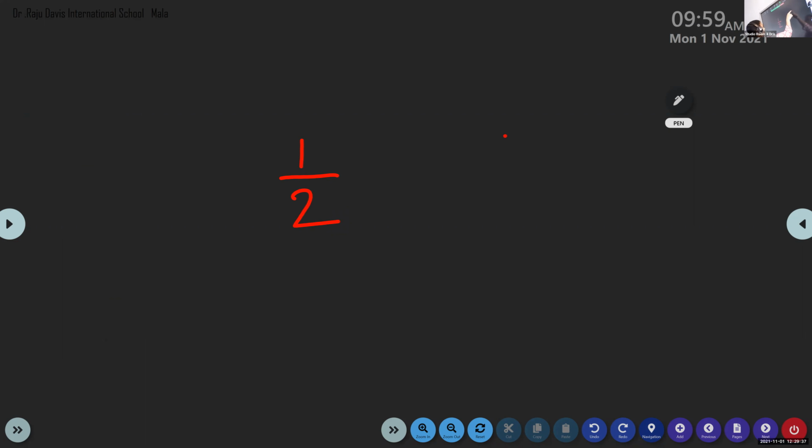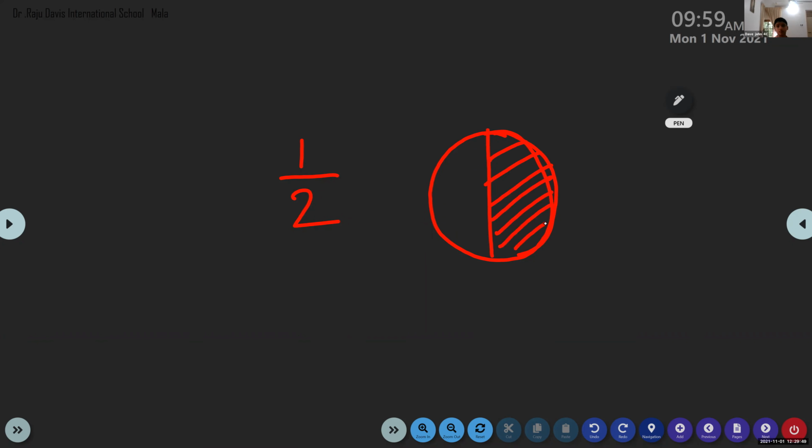And how to draw this figure, children? I have a pizza. I'm going to divide it into equal parts. I'm going to take only one part. So I'm getting only one part from the whole. How many total parts? 1, 2. So I'm getting half, 1/2. I can write it as a half.